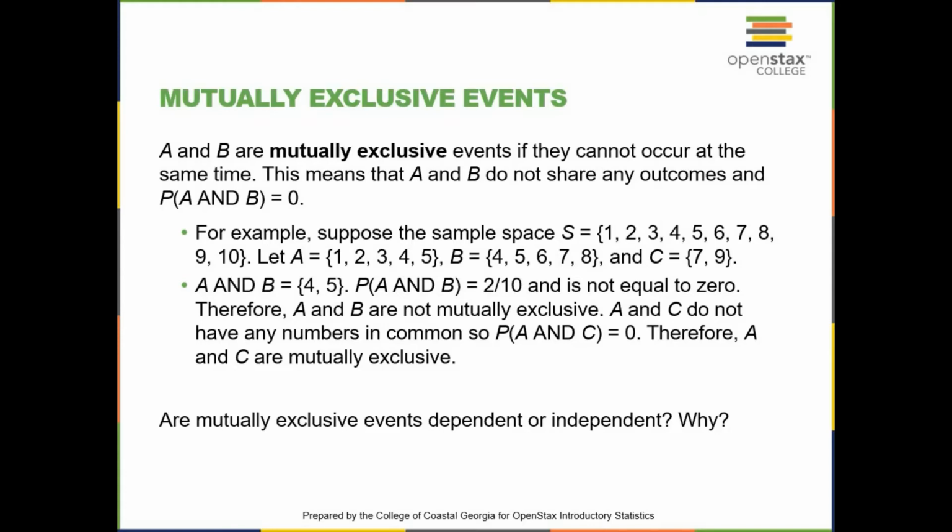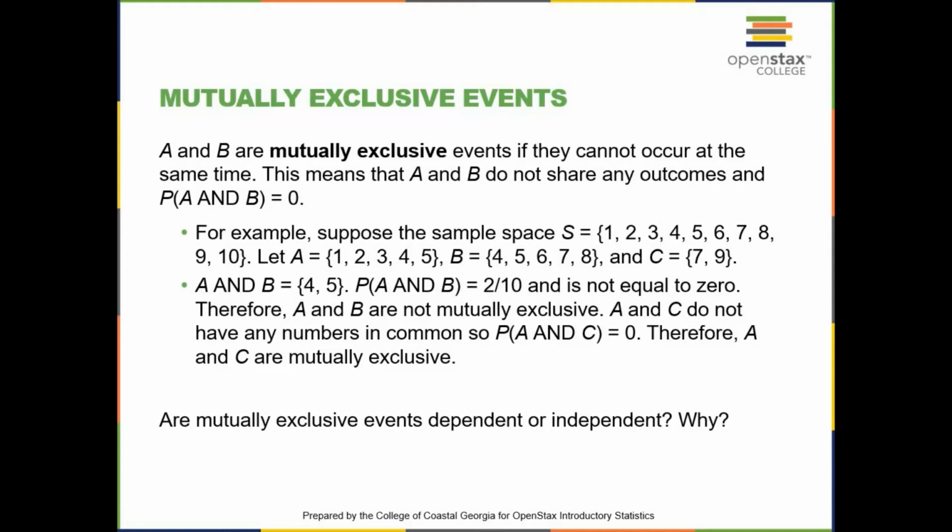A and C do not have any numbers in common, so the probability of A and C is 0 because A and C is an empty set. We don't have any numbers there. So the probability of A and C is equal to 0. Therefore, A and C are mutually exclusive events.